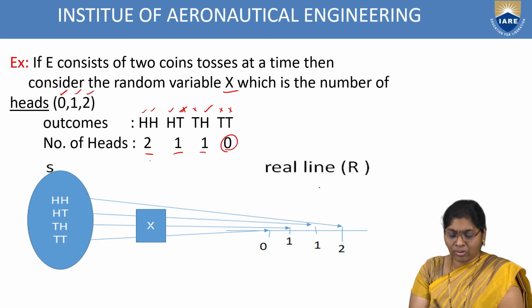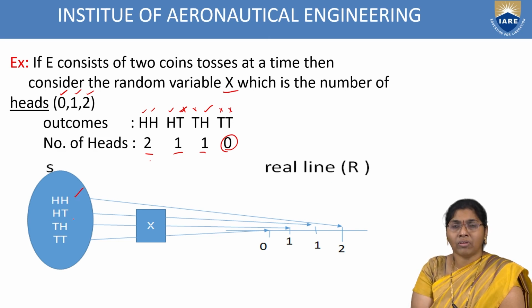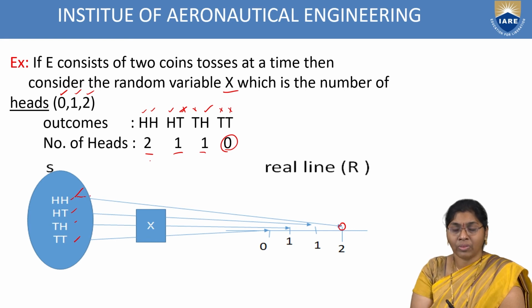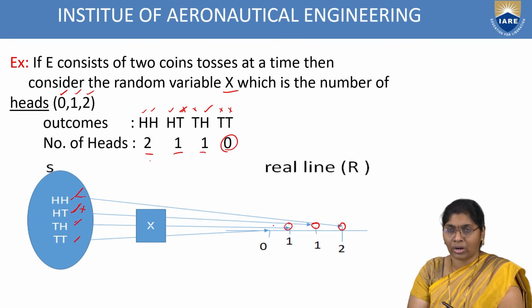On a real line, we consider it like this. Here S is the sample space, with outcomes head-head, head-tail, tail-head, tail-tail. The random variable maps the first one: how many heads are there? Total 2. In head-tail, only one head is there and the other is tail. In tail-head, the first one is tail and the second one is head, so only one outcome is 1. Here 2 heads give 2, and in 2 tails the outcome is 0.